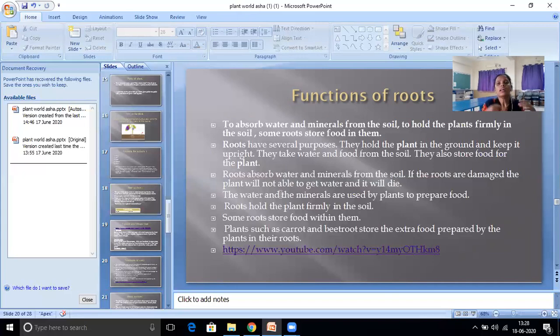Why? Because the root is the one surviving the food for the plant. Yes. The water and the minerals are used by plants to prepare food.